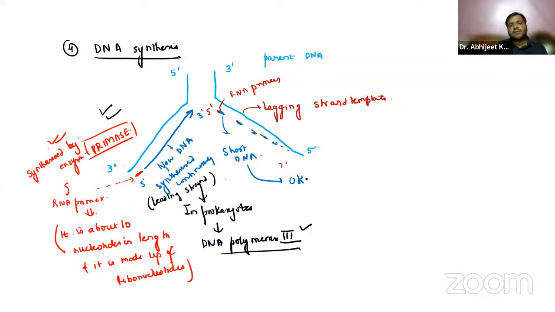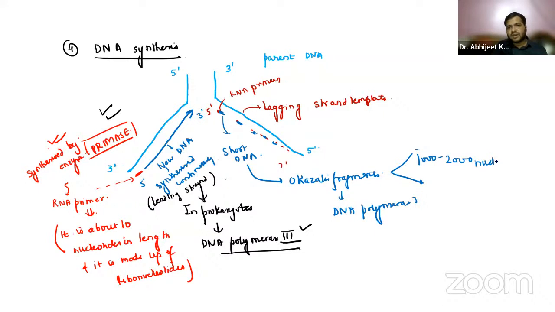These are called the Okazaki fragments, synthesized with the help of DNA polymerase 3. If I just want to differentiate, guys, 1000 to 2000 nucleotides are in prokaryotes, and 100 to 250 nucleotides are in eukaryotes.